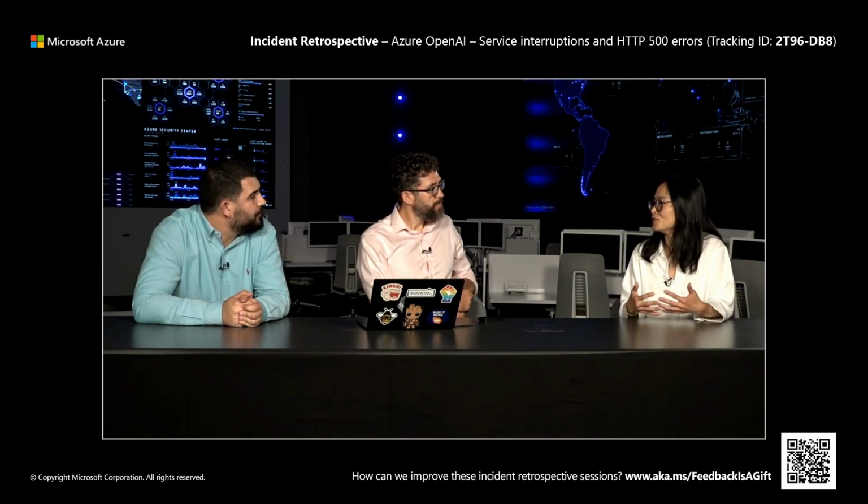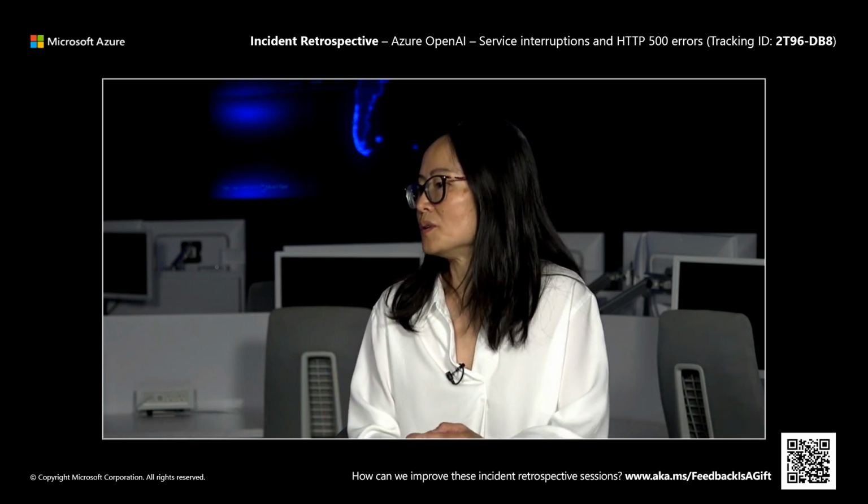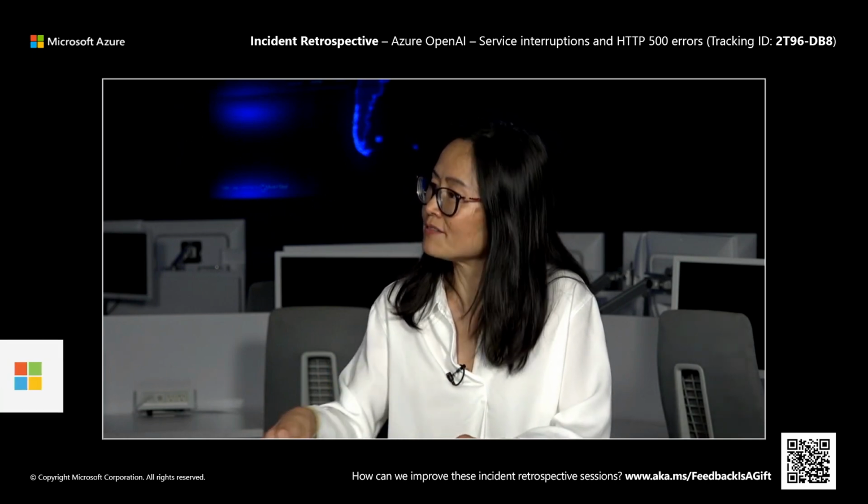Right. If you have an endpoint in different regions that use global offering, then there's a chance that they all point to the same backend model instance, which would mean that if that particular model instance has an issue, you have multi-region impact. So if you have an endpoint that is specifically regional, then you don't have that particular impact. Right. But like I said, it's a choice. It depends on what your needs are, what's the most important to you.